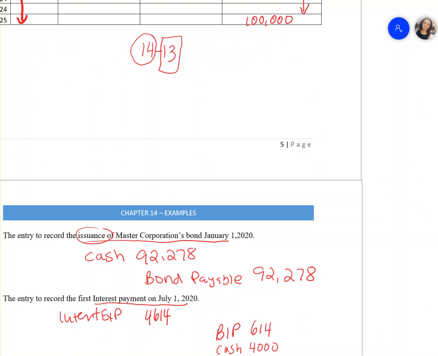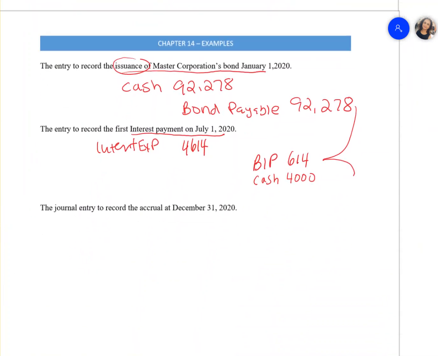So if you look at it now, this bond every year is going to be amortizing. It's going to go up to 100,000 when we finish amortizing the 5 years. Now the next entry is the journal entry to record the accrual. If it's an accrual, that means we have no cash payment. So what we're going to do is debit the interest expense of 4,645, because our payment is due January 1st, 2021.